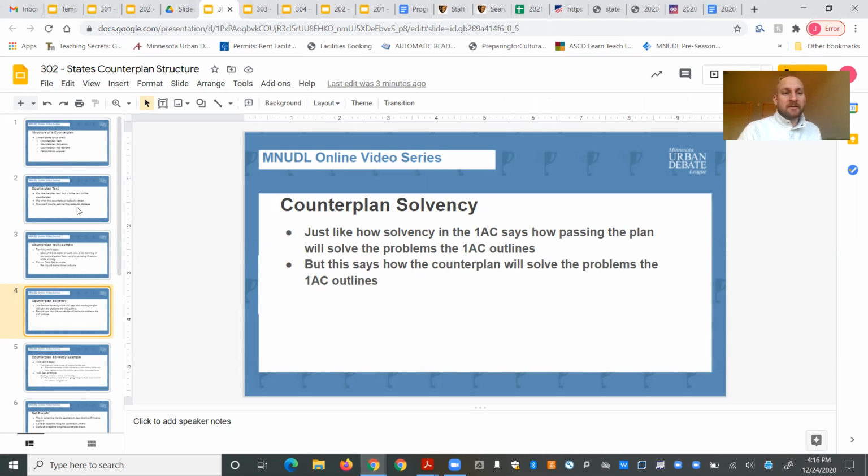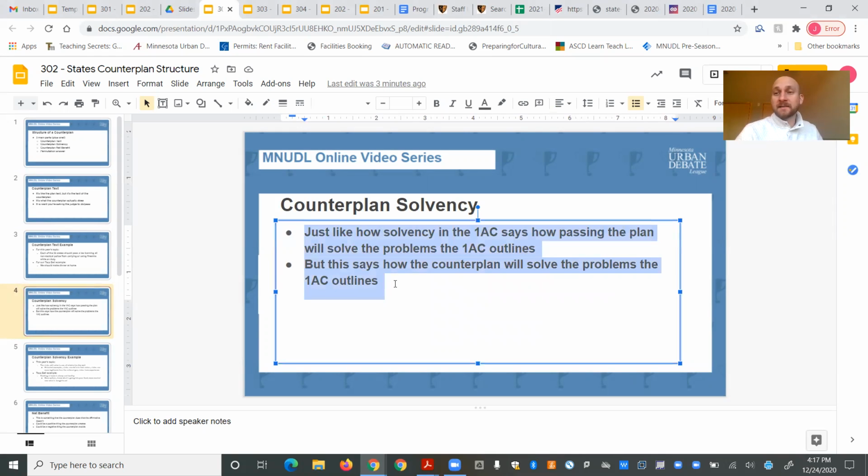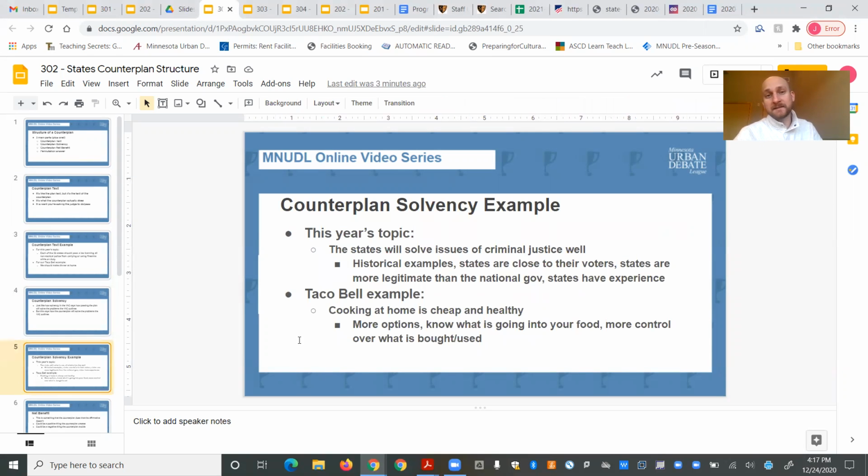So the next part after the text is the solvency, and the counterplan solvency is basically the same as the affirmative solvency, right? The affirmative solvency says why the affirmative plan text would solve the problem that they outline. The negative solvency says how the counterplan would solve the problems outlined by the 1AC. So it's a very similar concept, but the counterplan solvency says how the counterplan solves the problem, right? Which makes sense. You want to be able to say that if you have this counterplan, it actually solves the problems laid out by the 1AC.